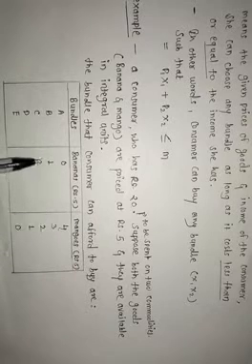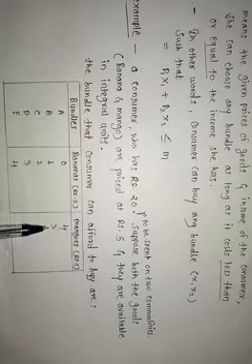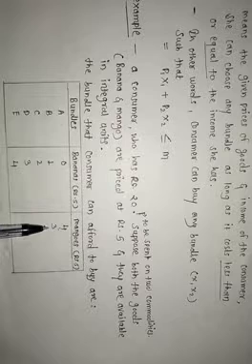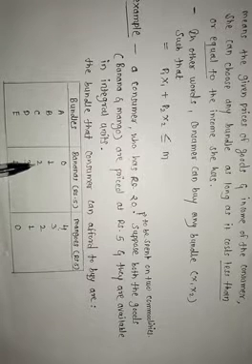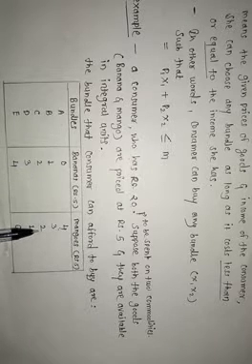Or he can purchase 1 unit of banana and 3 units of mangoes. Maybe he can purchase 2 units of bananas and 2 units of mangoes.